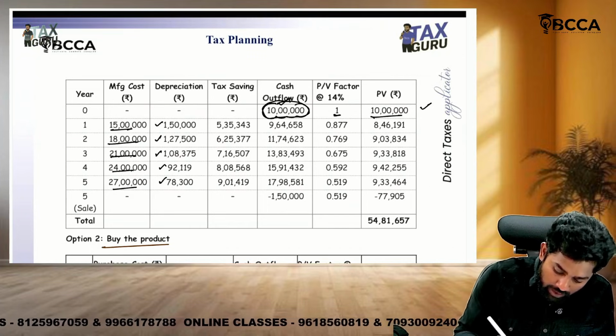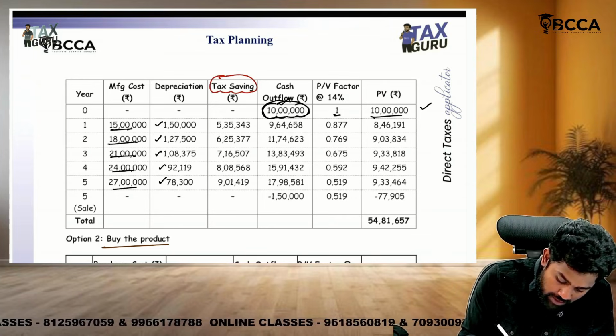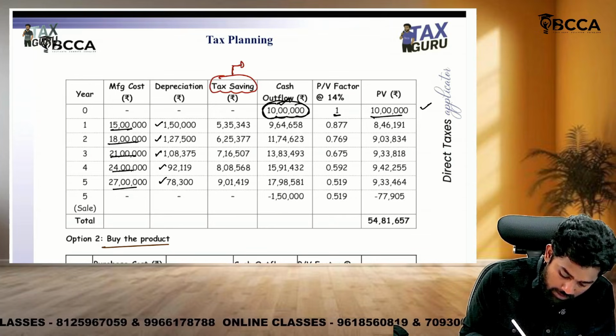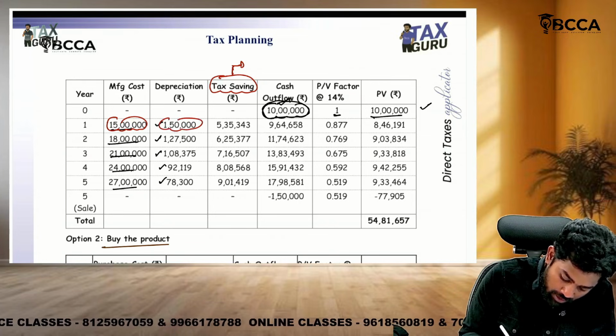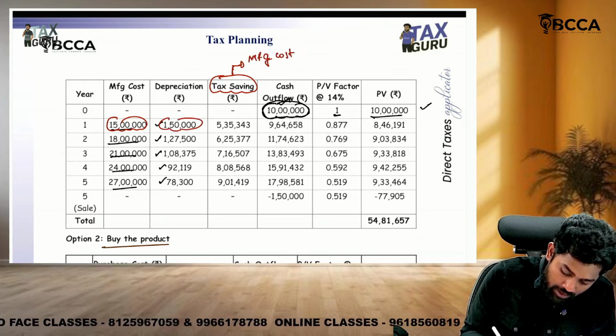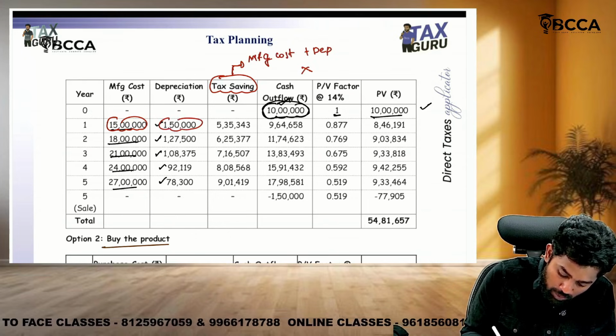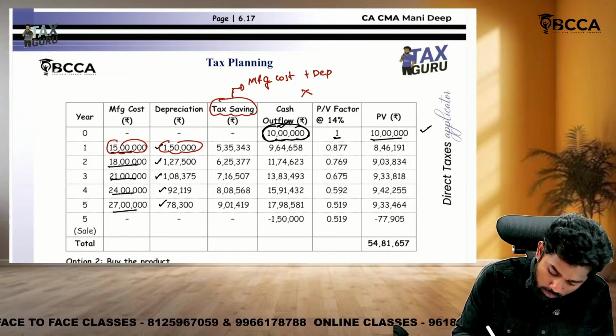Then we are having a tax saving. Sir, what is the tax saving? How did we arrive at this tax saving, sir? This tax saving is nothing but manufacturing cost plus depreciation, multiplied by the tax rate given in the question, sir, 32.445%.